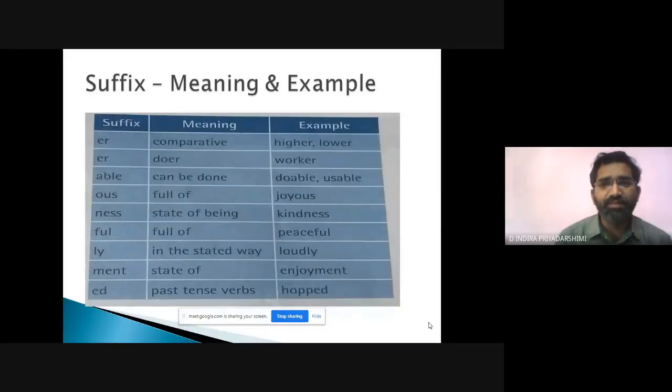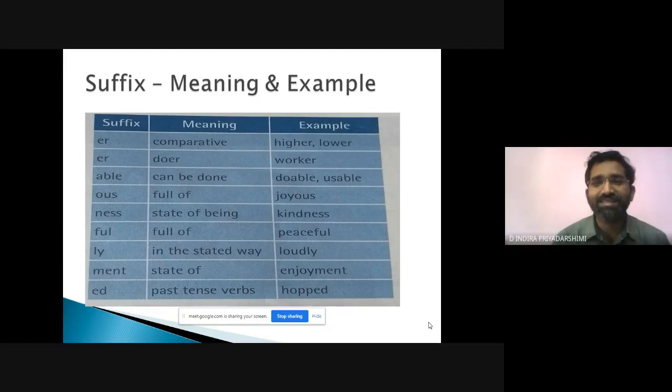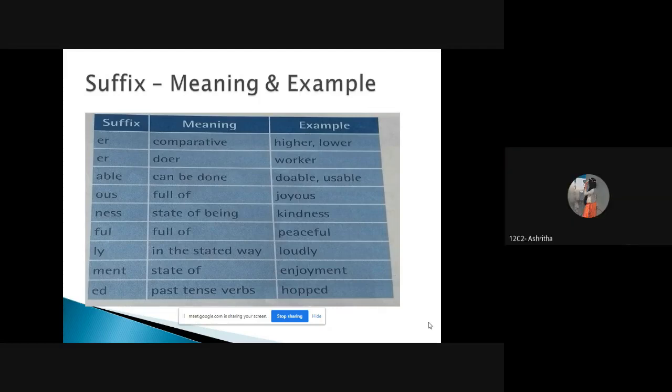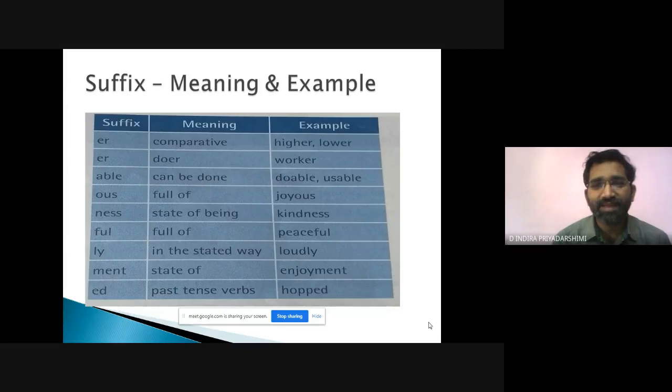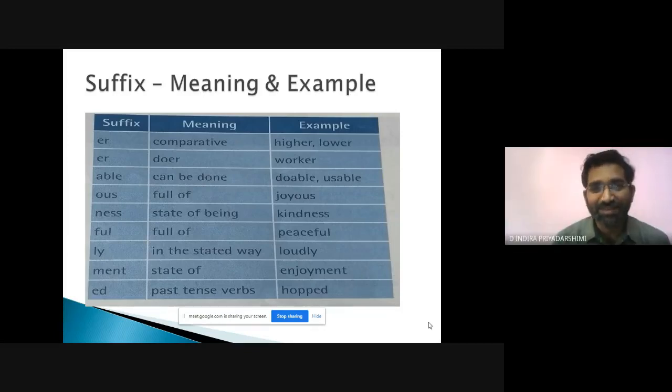Here suffixes and meanings we have got. ER means comparative, higher, lower. All adjectives you can say here, comparative adjectives. Fast, faster. Slower. Taller. Cleverer. Brighter. Shorter. Stronger. All comparative adjectives, you get millions and millions.